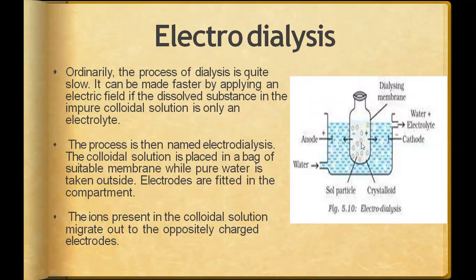This increases the speed of dialysis, because every time you increase the electrode potential, the number of ions coming out through the membrane increases, because it will attract the oppositely charged ions towards itself. Positive ions will move towards the negative electrode and negative ions will move towards the positive electrode. So this is how we do electrodialysis.